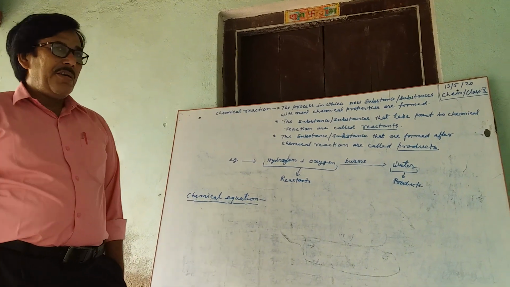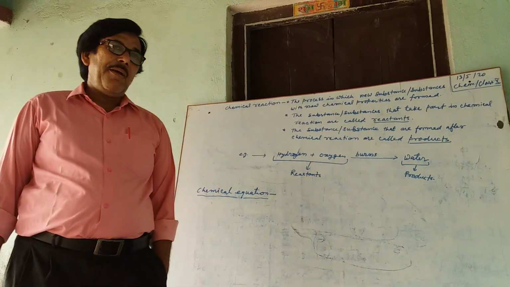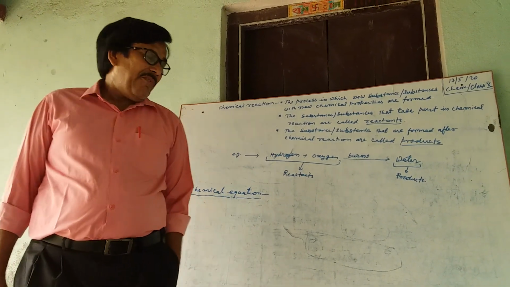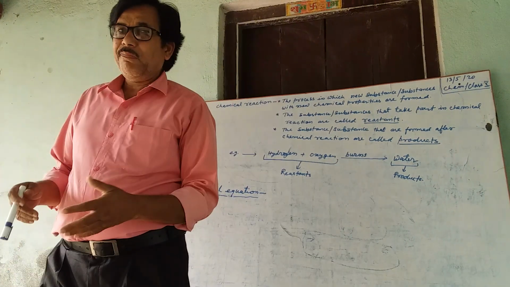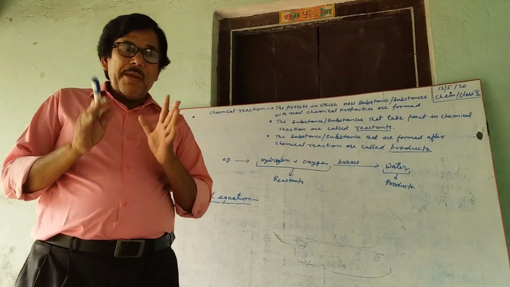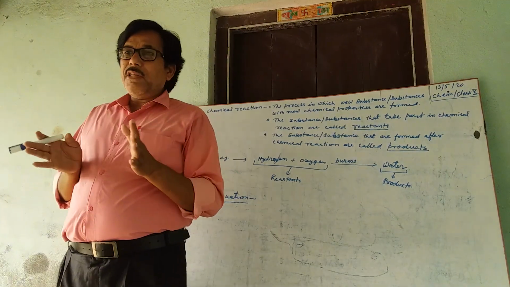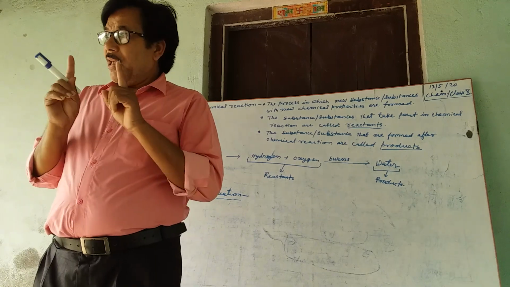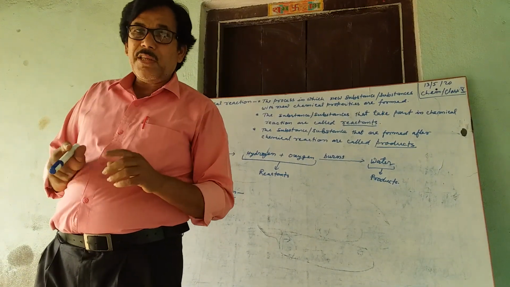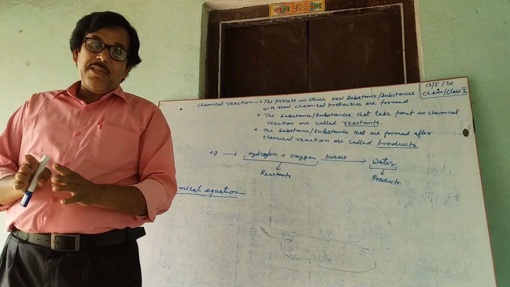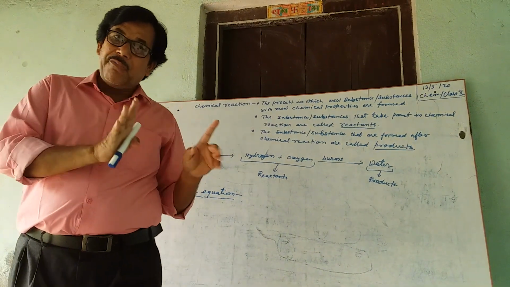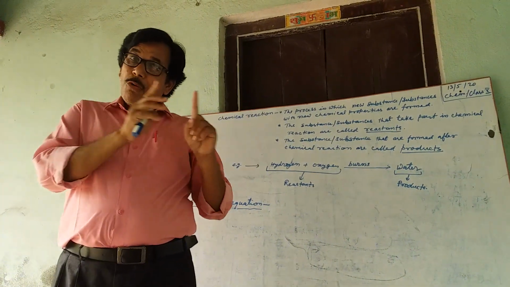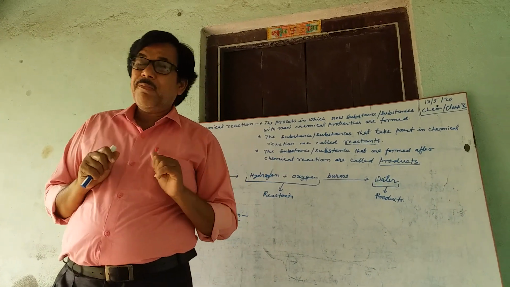Today we will start a new chapter in chemistry, the matter in our chemical equation and chemical reaction. First I am taking chemical reaction. What is chemical reaction? Chemical reaction is the process in which new substances with new chemical properties are formed.